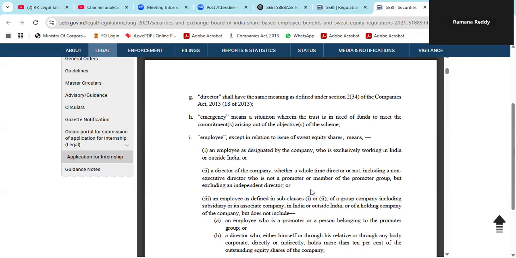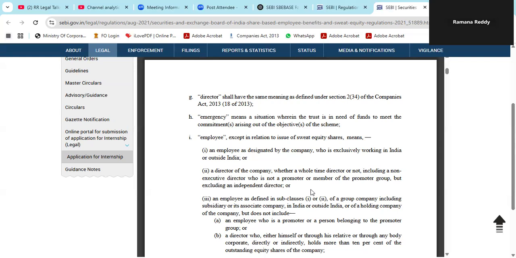Here, an employee as defined by the company, who is working in India or outside India, whether you are working in India or outside India, you are an employee and eligible for employee stock option schemes. And a director of the company, whether he is a whole-time director or not, whether he is an executive director or not, can take it, but the promoter and members of the promoter group are not eligible.